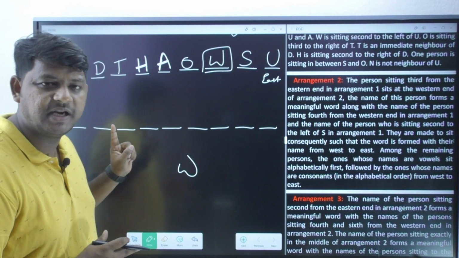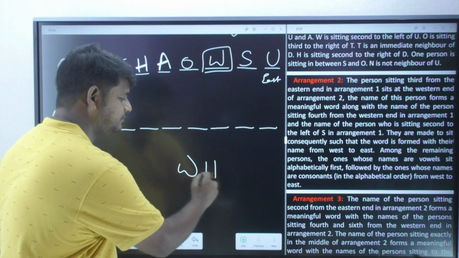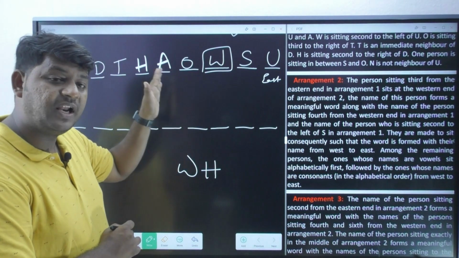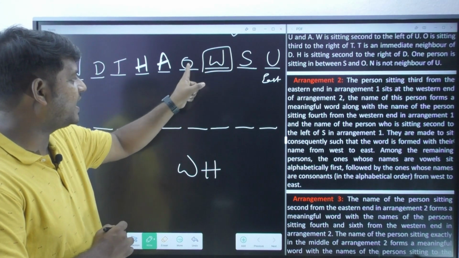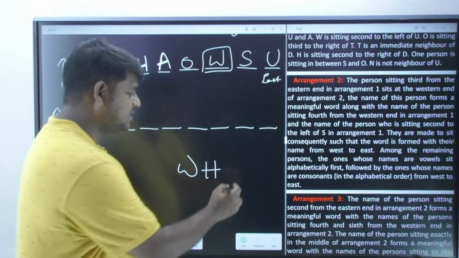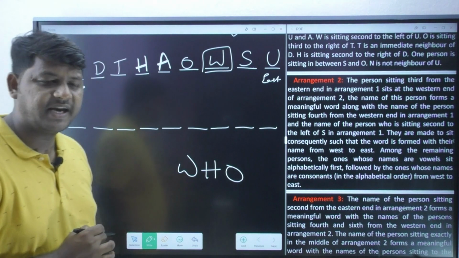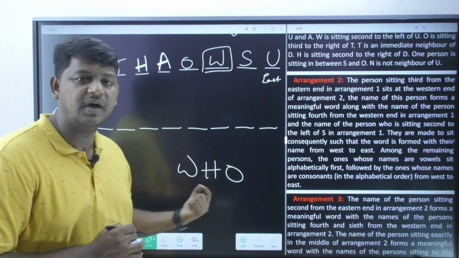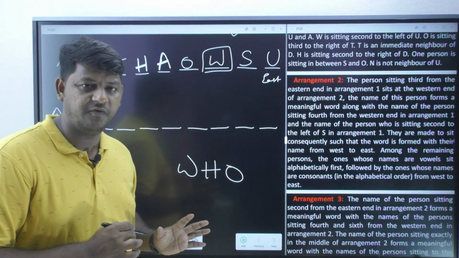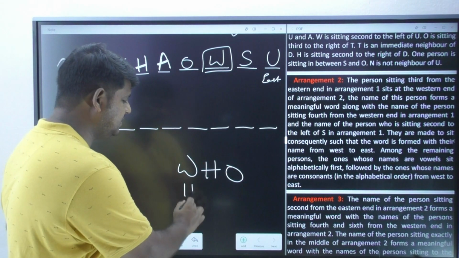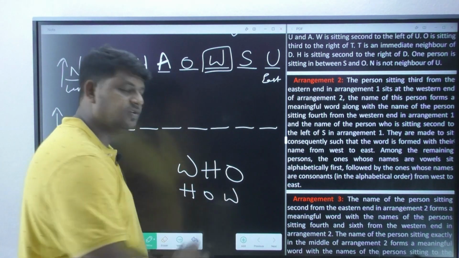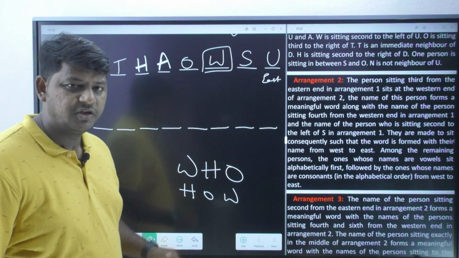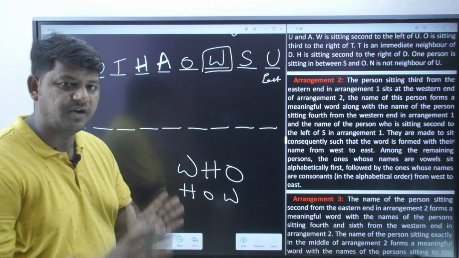And who is second to the left of S? It is O. Correct? Now WHO is definitely an English meaningful word, but along with this, HOW is also an English meaningful word. So two English meaningful words are forming.